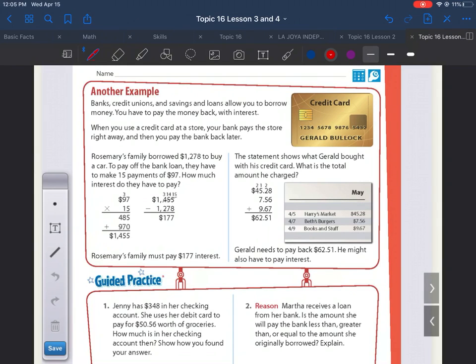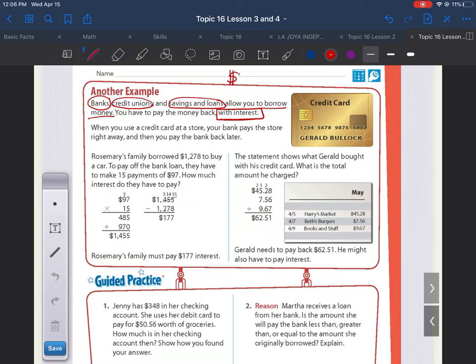So it says, banks, credit unions, and savings and loans allow you to borrow money. You have to pay the money back with interest. So at the banks, you can go and deposit the money that you already have. Sometimes, like when we want to buy a house, we don't have the amount that we need to buy the house. So what do we do? We go to the bank. We can go to a credit union or savings and loans place, an institution, and we ask them to borrow money. So they're going to lend you money, but they're going to ask you for interest.